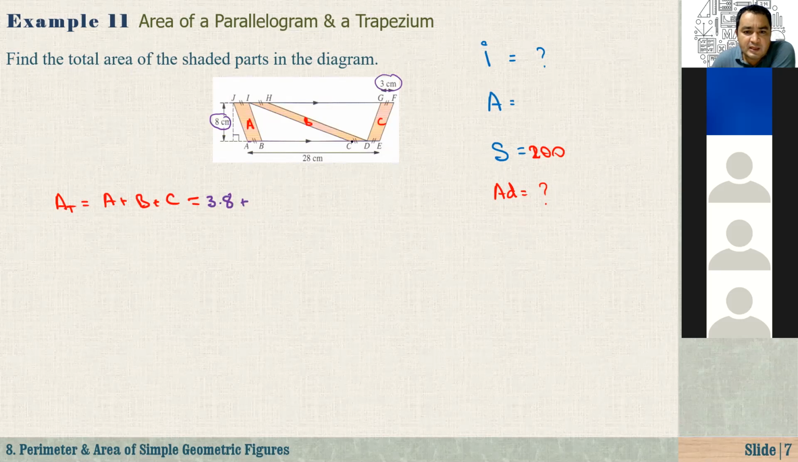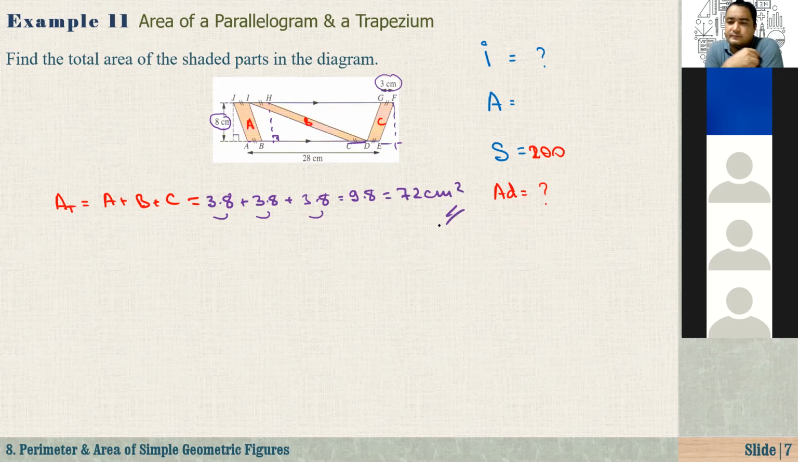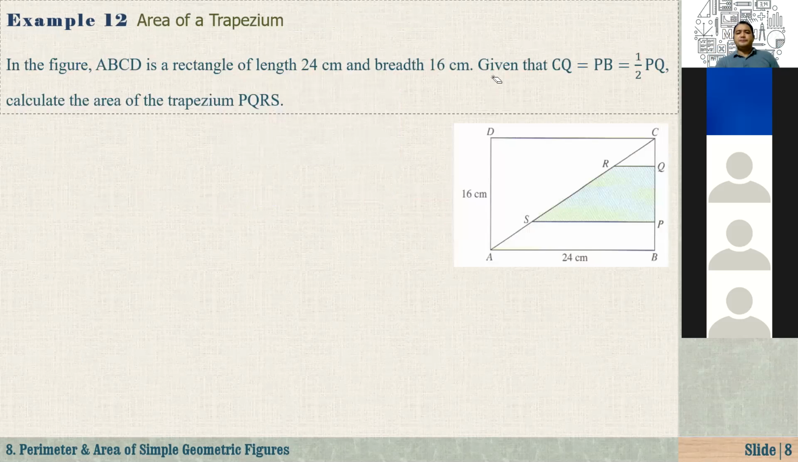And how about B? The base is 3 and the height is again 8. It is 3 times 8. And how about the third one? Also, it is base times height. What is the height? Again, it is 8. It is 3 times 8. So 3 times 8, 3 times 8, 3 times 8, that's equal to 9 times 8, which is equal to 72 cm squared. Okay, Selin, is it clear? Yes. Good. Now let's continue.